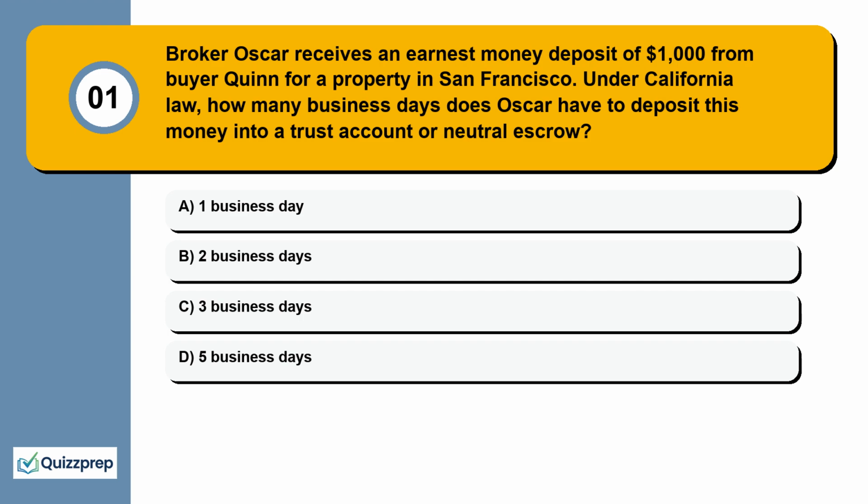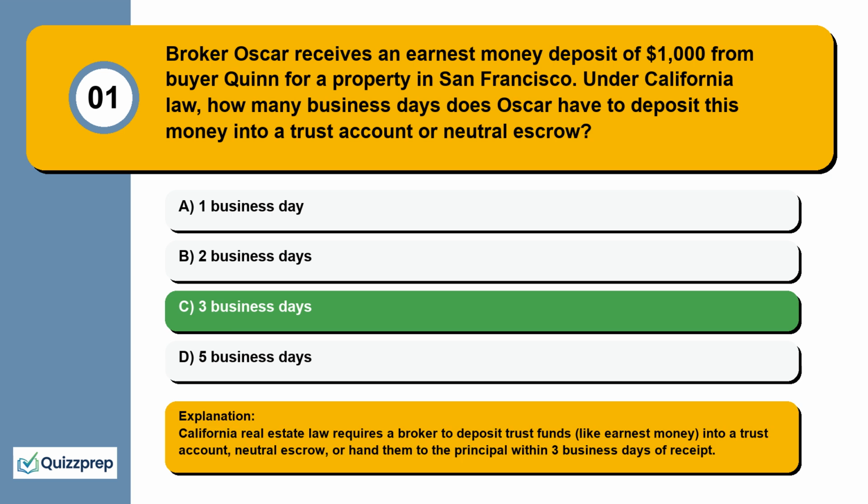Question 1. Broker Oscar receives an earnest money deposit of $1,000 from buyer Quinn for a property in San Francisco. Under California law, how many business days does Oscar have to deposit this money into a trust account or neutral escrow? 1 business day, 2 business days, 3 business days, 5 business days. California real estate law requires a broker to deposit trust funds, like earnest money, into a trust account, neutral escrow, or hand them to the principal within 3 business days of receipt.